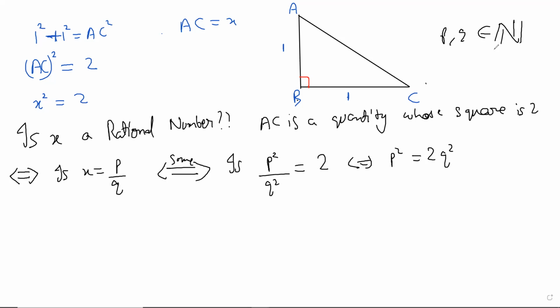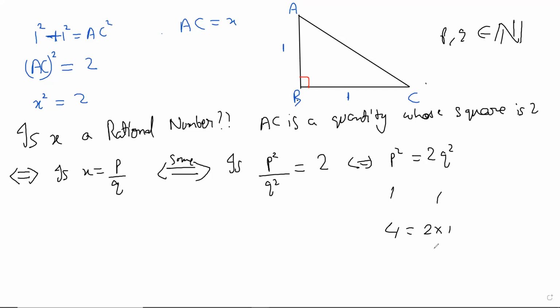Okay. Given this equation, do you think you can find a p and q? I'm not saying to prove that you cannot find or can. Do you think you can find a p and q which work? Yeah, I can try to put, right? If I put p and q to be 1, it's not true. It's 1 equal to 2. If I put p to be 2, then I get 4. And if I put q to be 1, then I get 2.